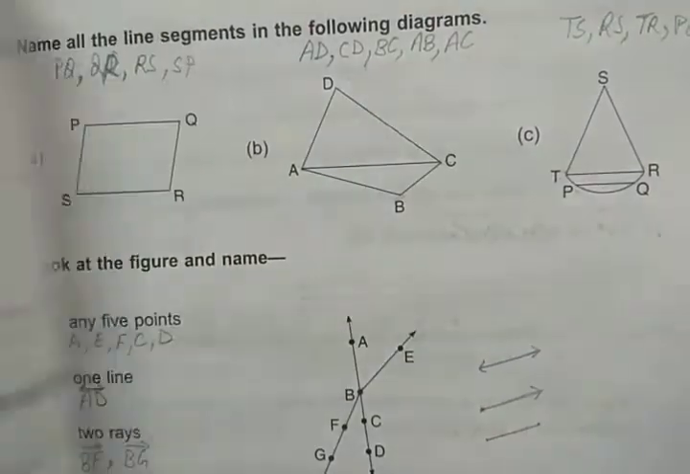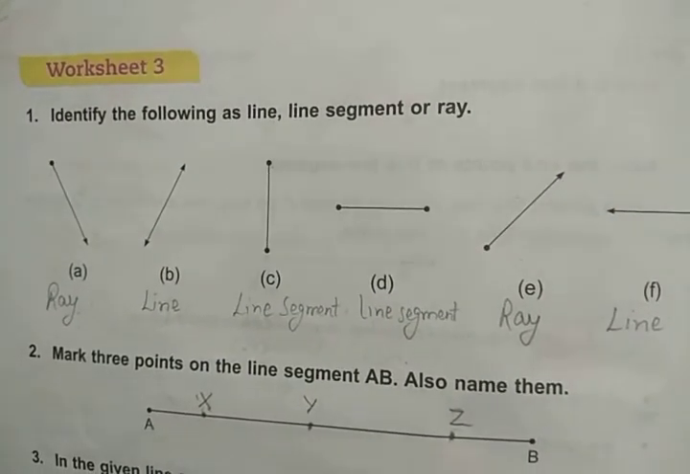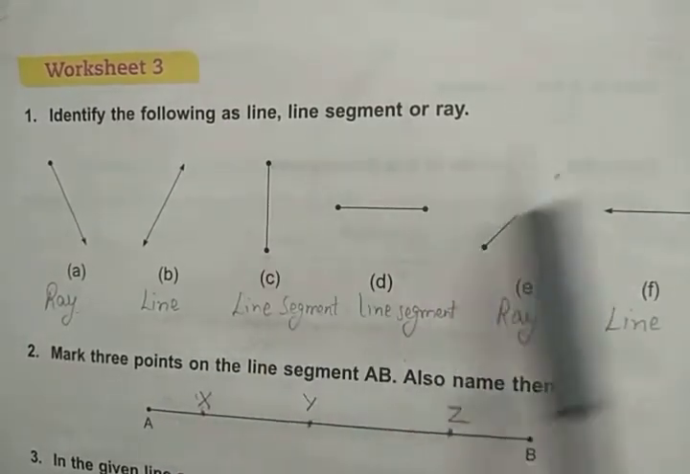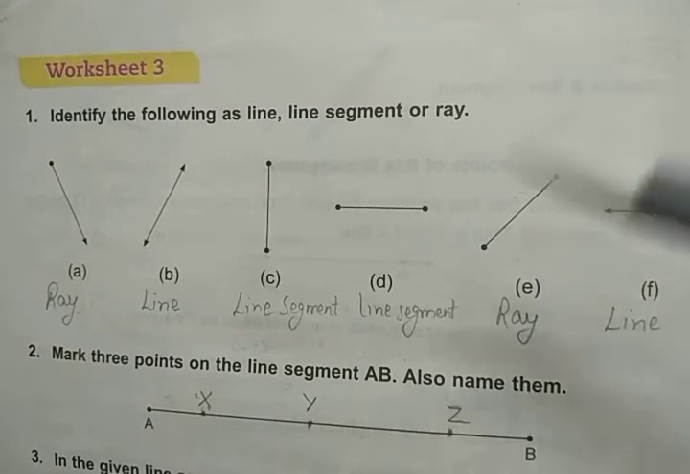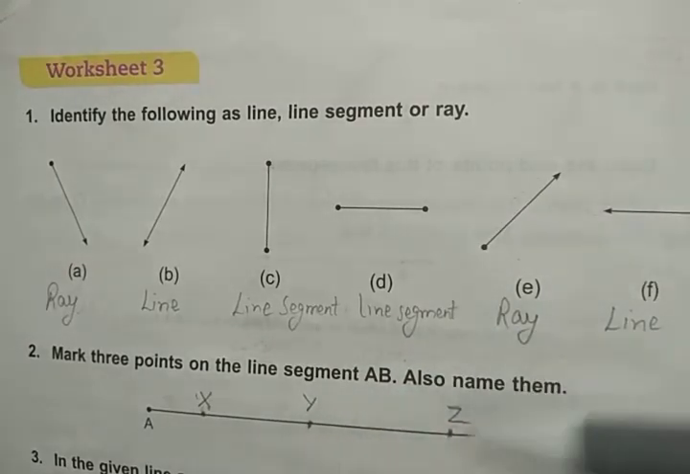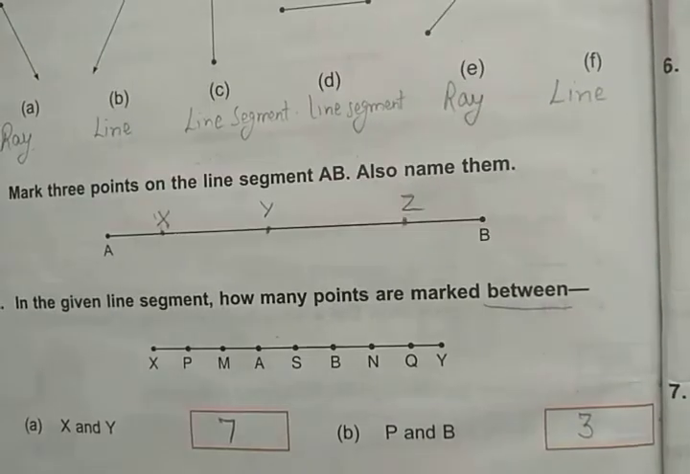Now today we will revise worksheet number 3, that is, we have to identify the following as a line segment or a ray. So we can easily identify them, and then mark 3 points on the line segment AB, also name them. So point mark करके उनको name दिए, कुछ भी name दे सकते हैं आप.